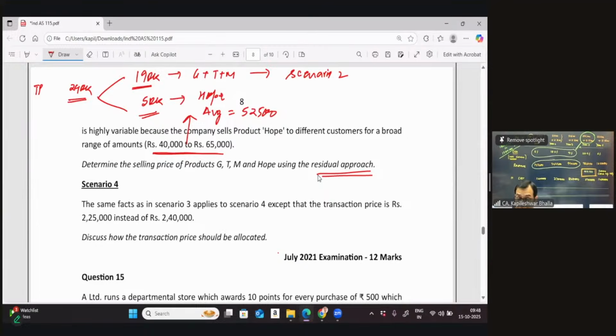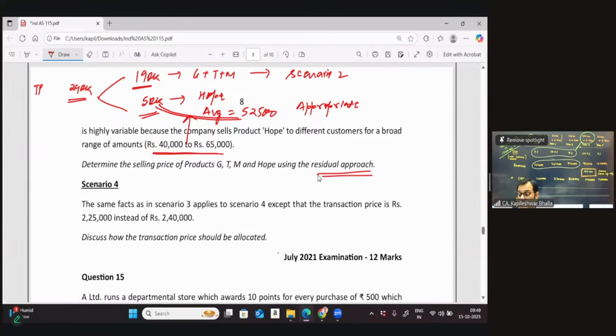Now what is important is that when you allocate the remaining 50 towards Hope, it should be almost equal to the average price at which the products are sold. So can I say, is the residual approach appropriate in this particular case? Since the allocation based on the standalone prices approximates the range of prices, we can say yes, it is definitely appropriate in nature.